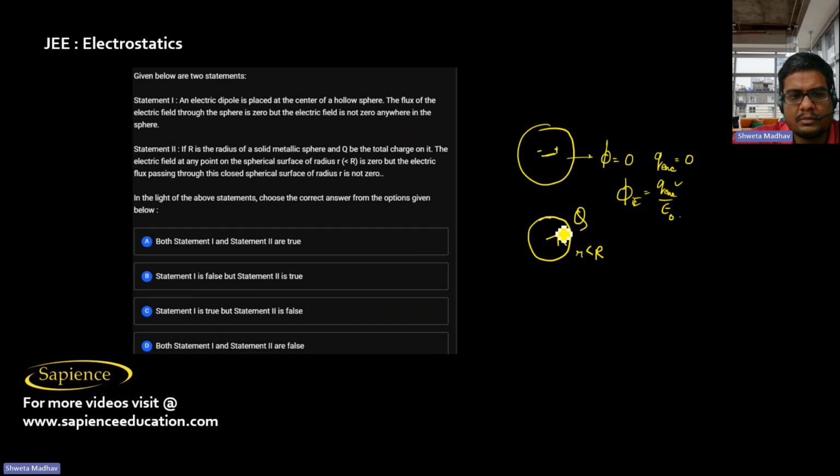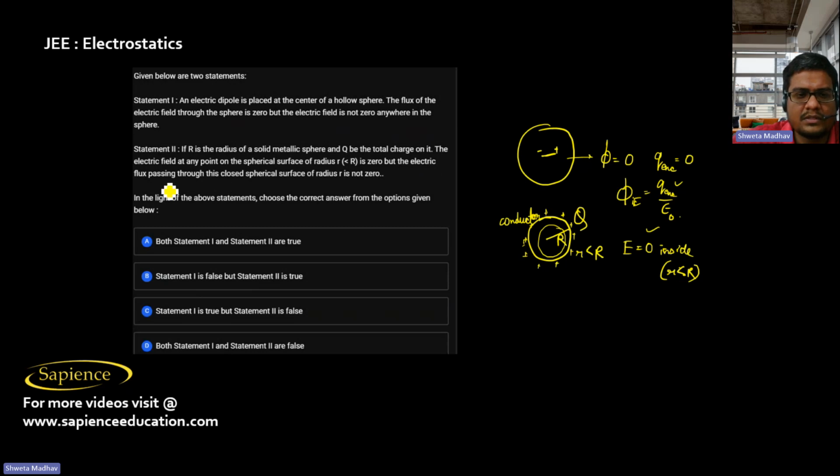Why? Since it is a metallic sphere, it is a pure conductor. Hence all the charge will reside only on the surface of the sphere, and there is no charge inside the sphere. So inside, if we apply Gauss law, we will have no net charge inside. Hence the electric field also will be zero inside the sphere. It means for r less than R, the electric field will be zero only.